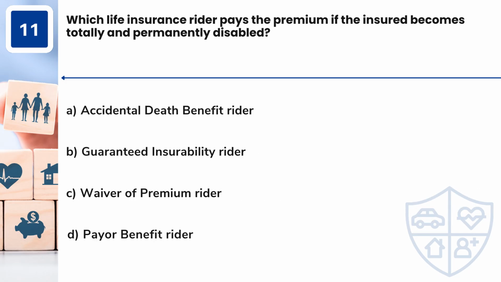Question 11. Which life insurance rider pays the premium if the insured becomes totally and permanently disabled? A. Accidental death benefit rider. B. Guaranteed insurability rider. C. Waiver of premium rider. D. Payer benefit rider.